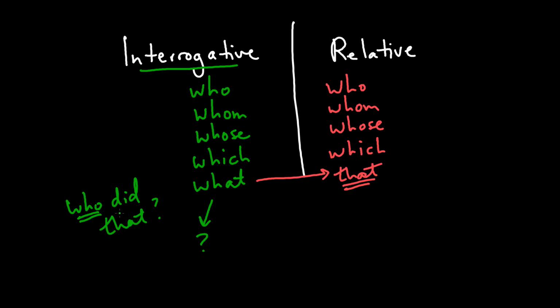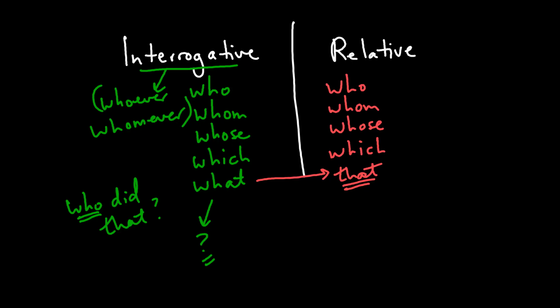There are a couple of other words that seem to fit into this category as well. In fact, they do. And these are whoever and whomever. But these words are fairly rare, so you don't necessarily have to remember these. The main ones are these five: who, whom, whose, which, and what, which ask questions. So interrogative pronouns are fairly straightforward.